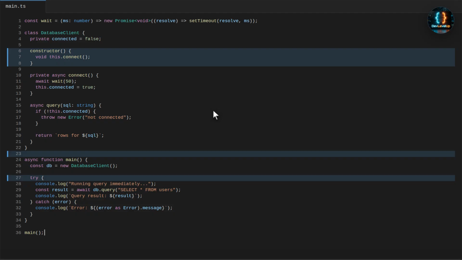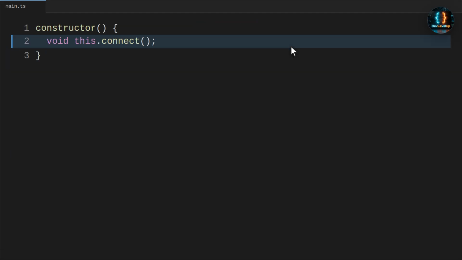Let's break down why this happened. The constructor finished immediately, but connect was still waiting on the timer. That means the type says we have a database client while the runtime state says it is not ready yet.